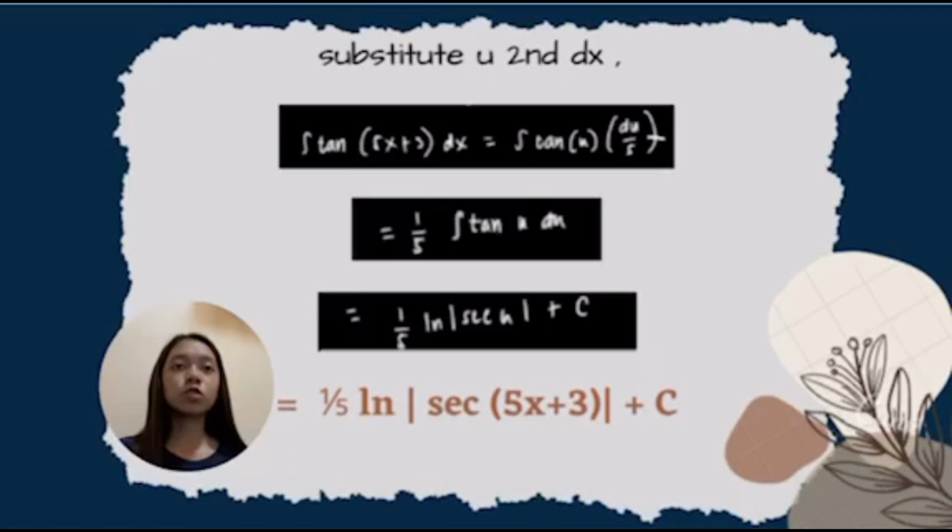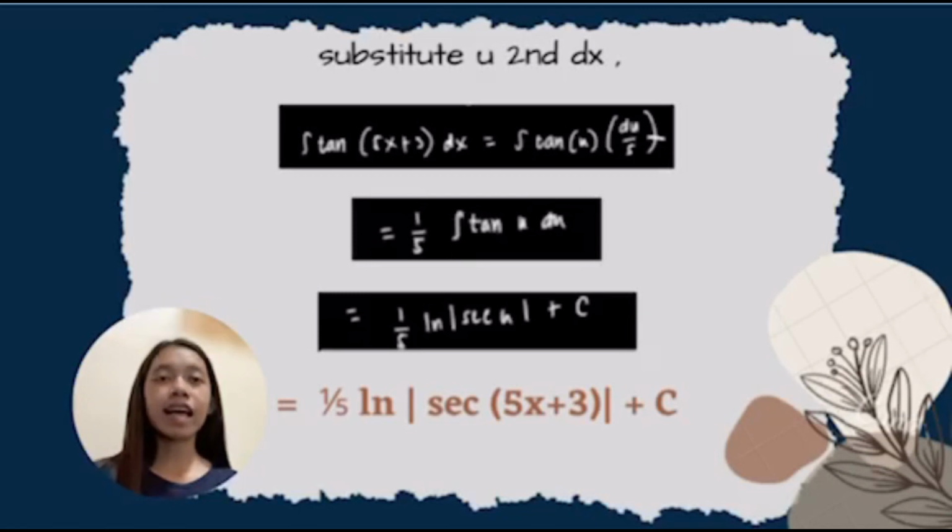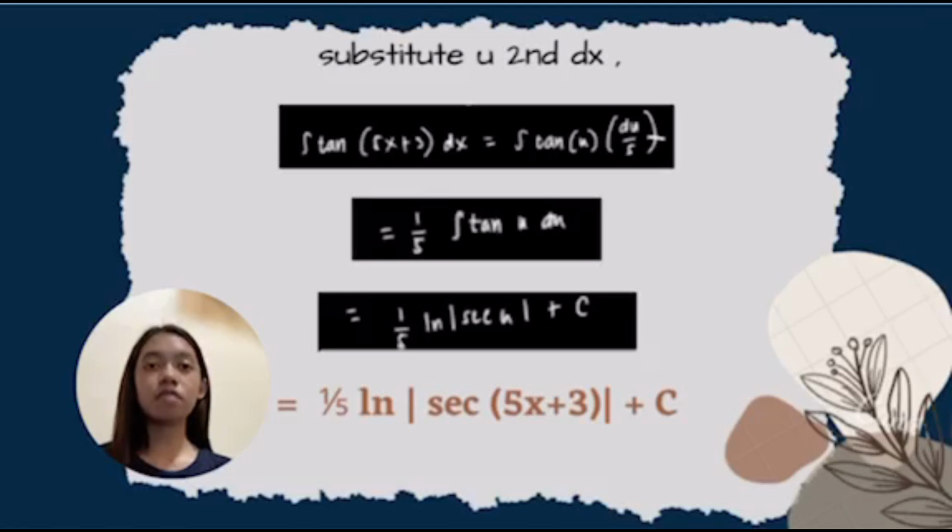Now that it is substituted, multiply by 5 on both sides to eliminate the 5 on the right side of the integral. After that, get the antiderivative of tan u du, which is the integral of sec u plus c. Substitute the value of u in the integral, so the answer is 1/5 integral of absolute sec of 5x plus 3 plus c.